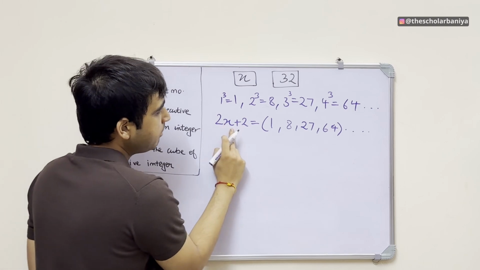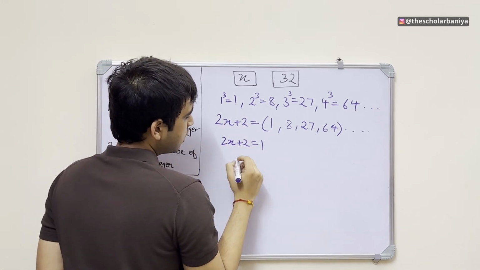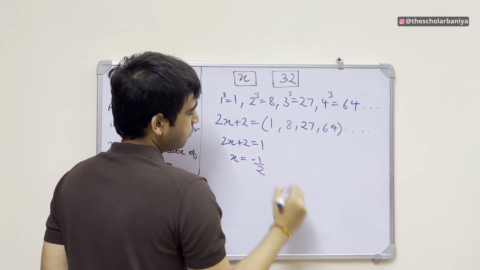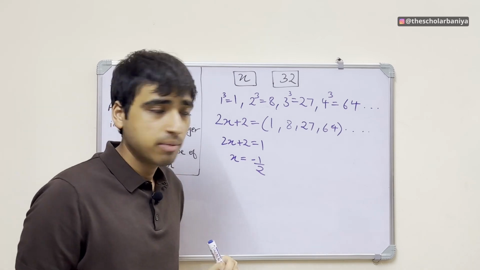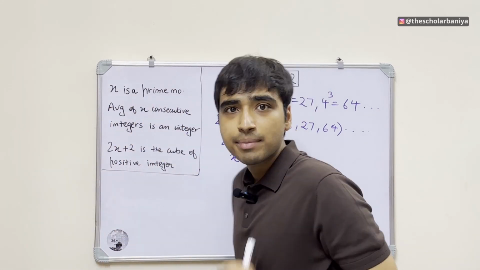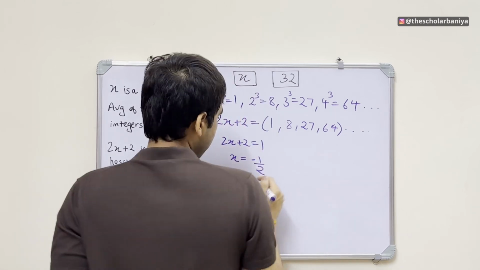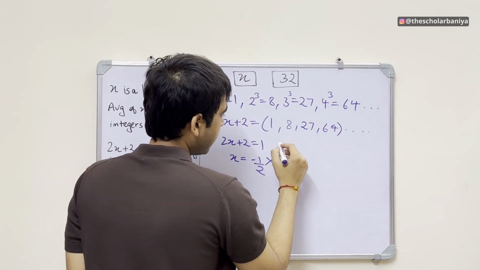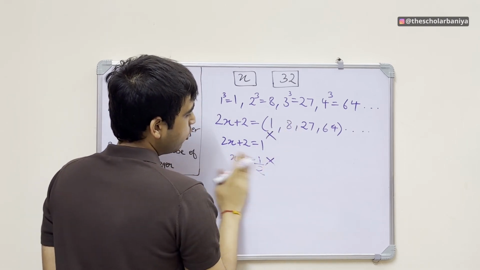So for example, if we make 2x plus 2 equal to 1, then x will come out to be minus 1 by 2, right? But we know x is a prime number, and prime numbers are never negative, right? So this is not possible. So this is wrong, right? So 1 is not possible. I hope this should be clear.